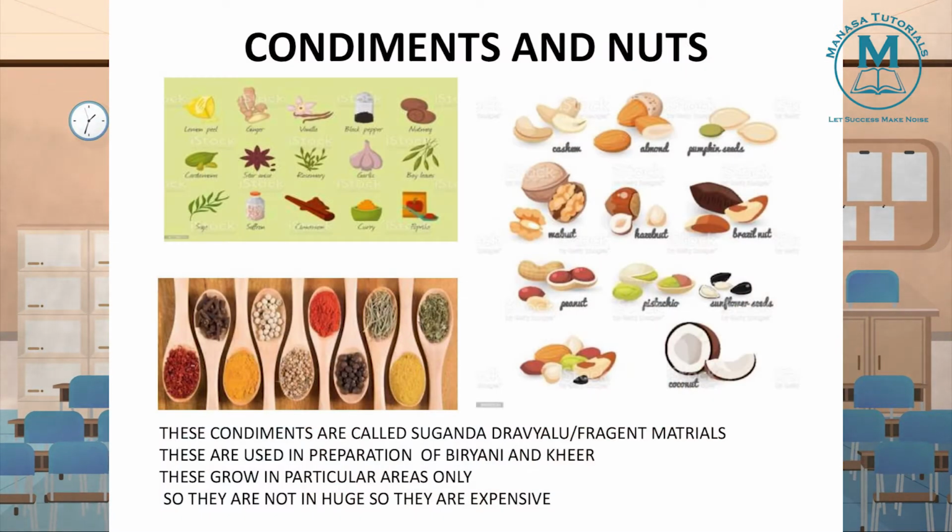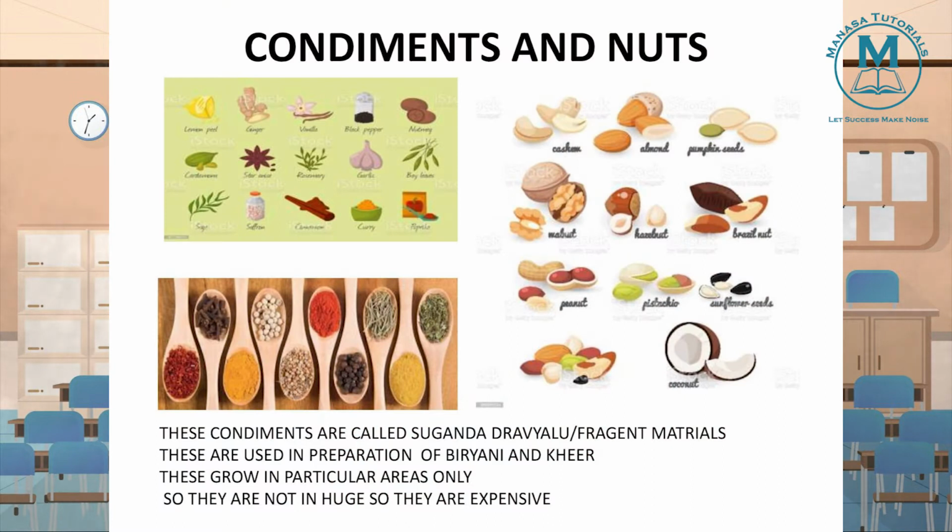So next part is condiments and nuts. Before going to this topic, we prepare our casual recipes using what? Chili powder and some turmeric, salt. With these ingredients we prepare our casual recipes. But when you are going to special recipes like biryani, kheer and those, what do we add to them? We add some ingredients which give flavor to that particular biryani or that particular kheer, isn't it?